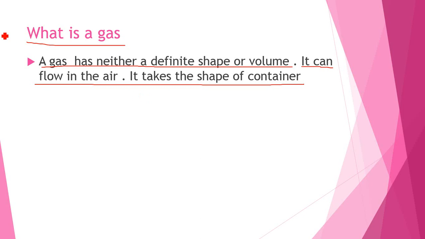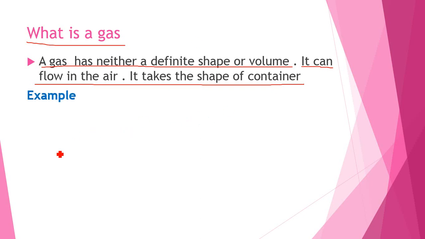A gas takes the shape of the container because it does not have a definite shape. A gas does not have a definite volume, so it can flow in the air.